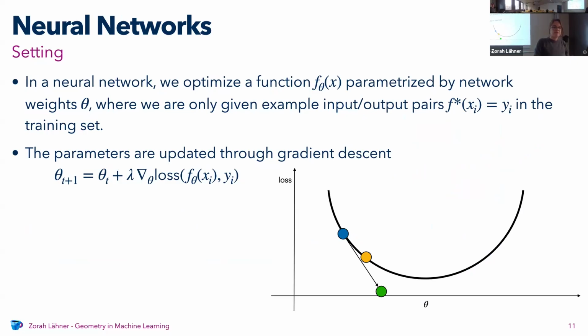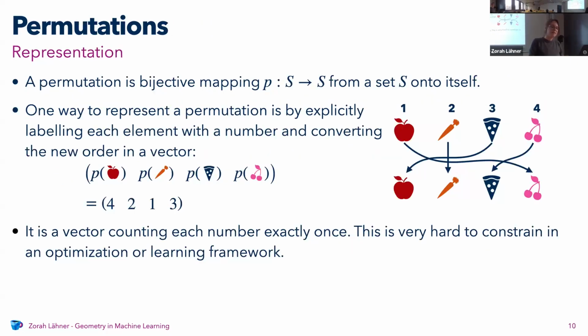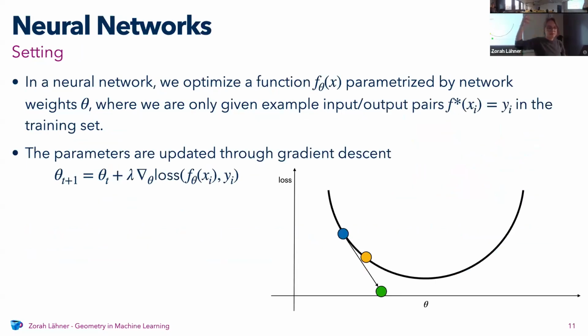Okay, I'm going to go back. The other thing that's really hard is to interpolate between different permutations in this representation. And the reason is, if you look at neural networks, the setting is normally that we have some function that the neural network represents, and it's parameterized by some weights that we call theta. And then we have some training set. When we update the parameters, we compute the loss based on the training data that we have, and then we update the weights.